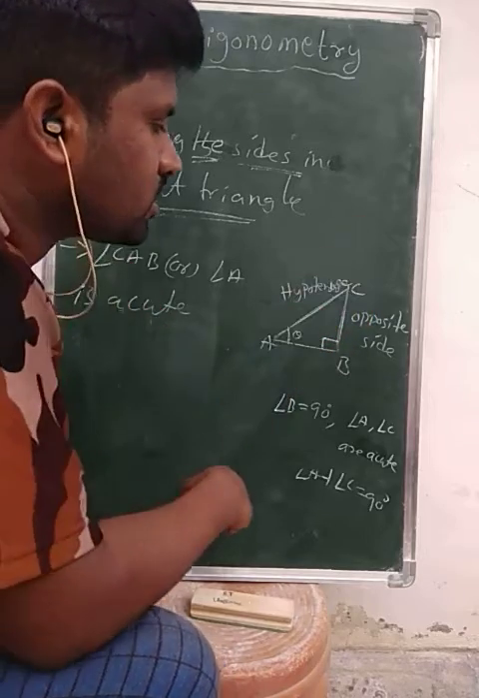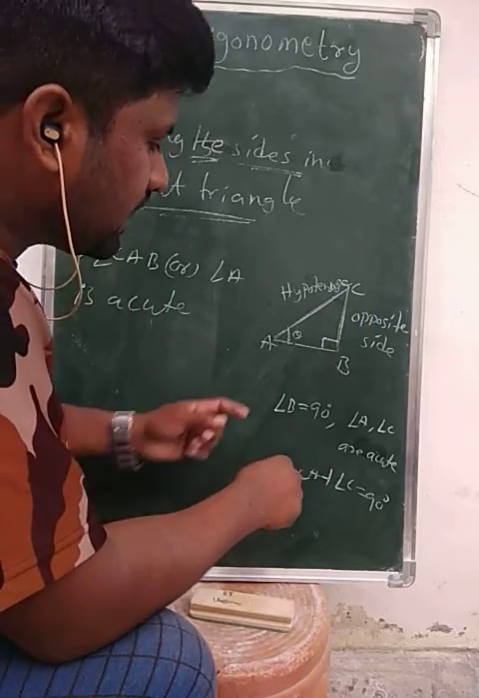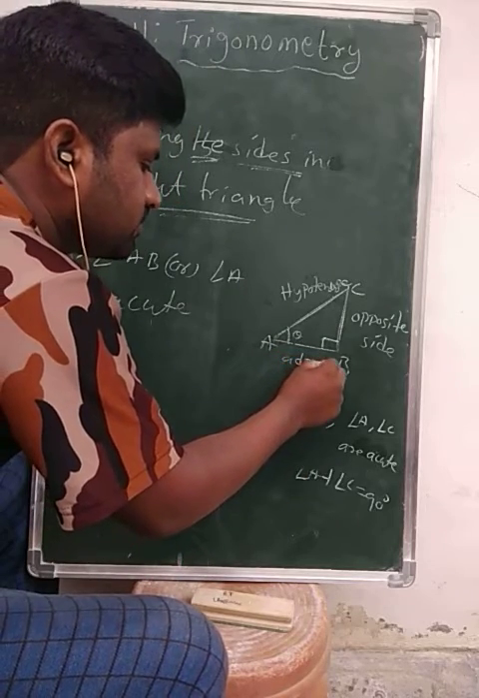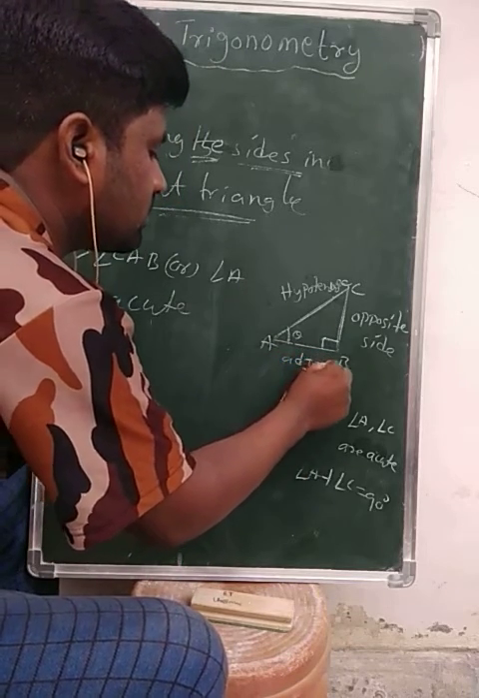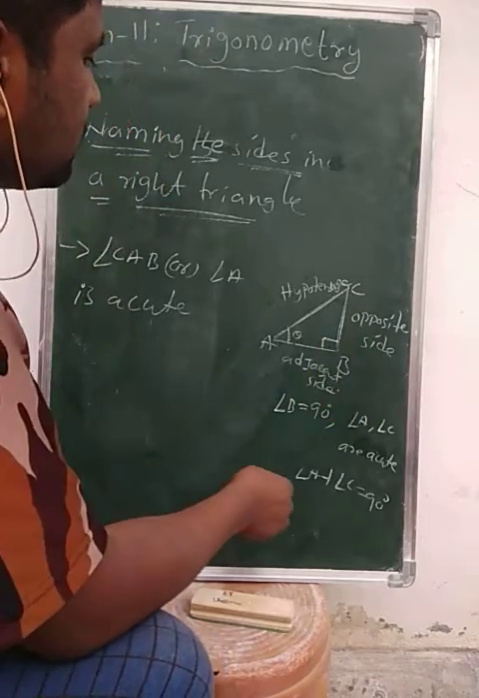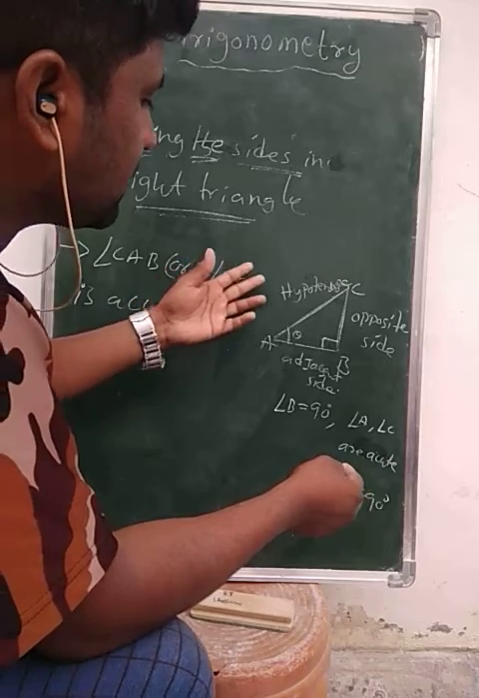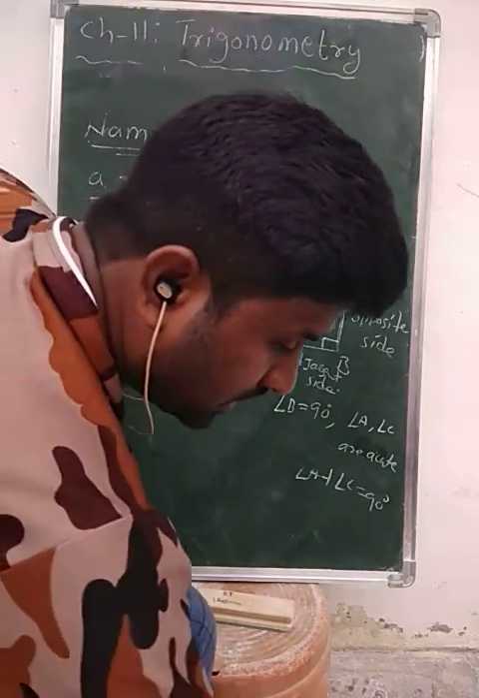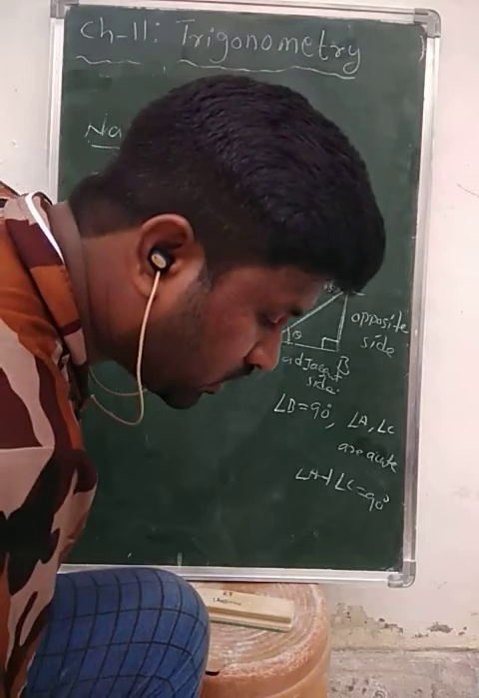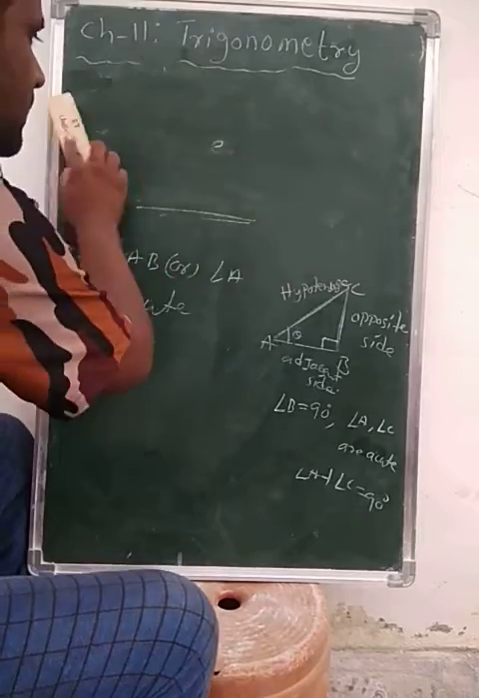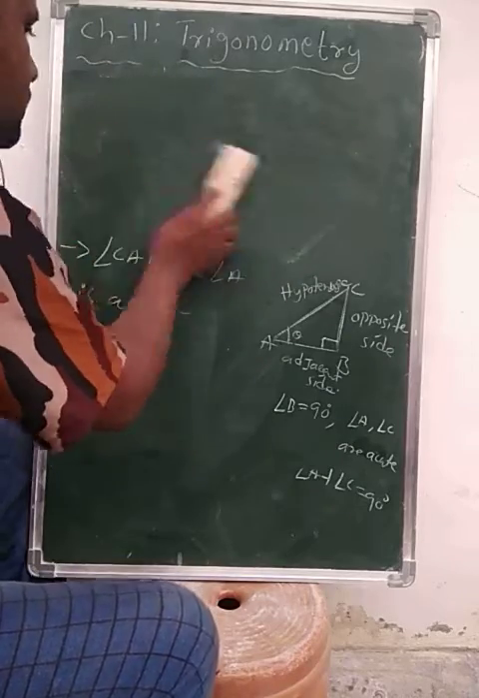So AC is the hypotenuse, and AB is the adjacent side. Like this you can give the naming in a right angle triangle. Now see the trigonometric ratios.